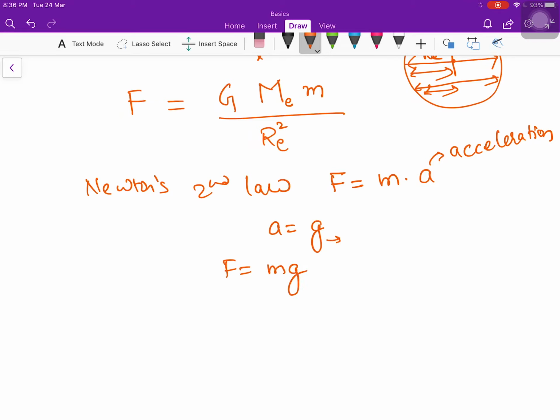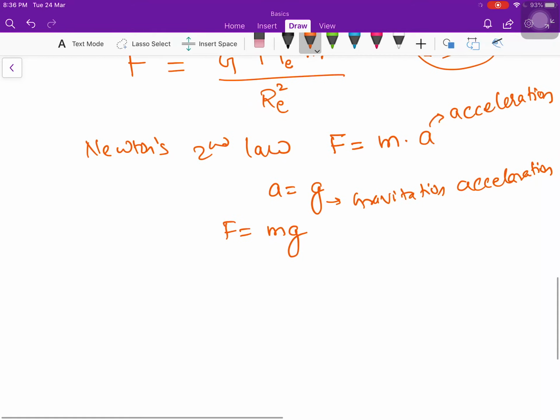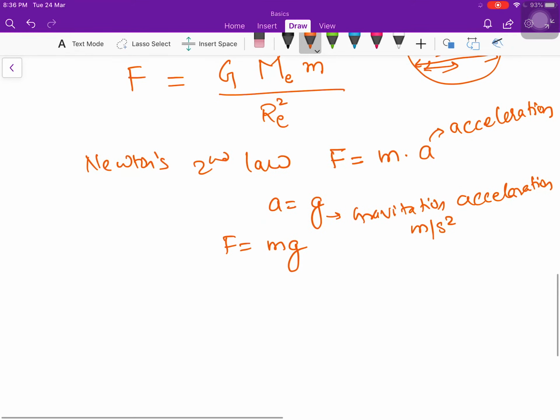This is nothing but gravitational acceleration, right? Its unit is meter per second square. We all know that acceleration has unit of meter per second square. So from equation number 1 and equation number 2, force is G M m by RE square and force is mg.